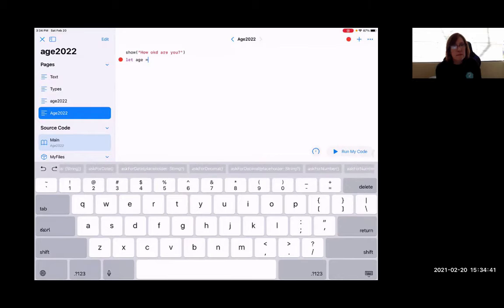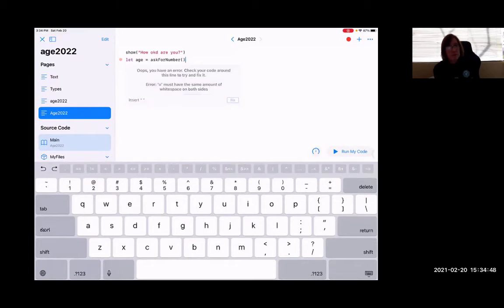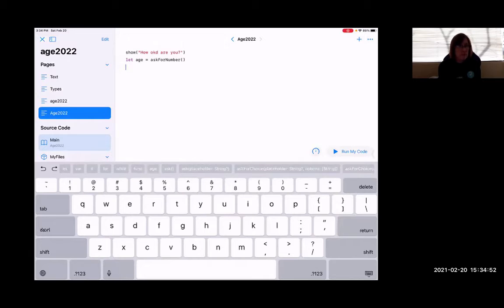We're going to ask for a number. After we have this constant, the constant is going to be the number that you submit when you run the code. Now, we're going to enter a variable.